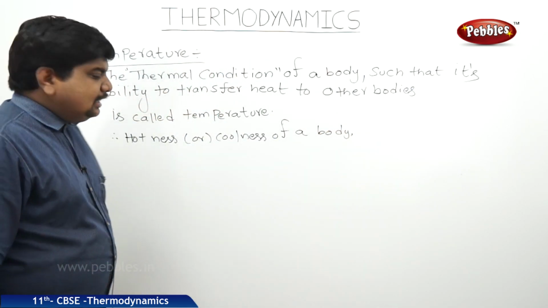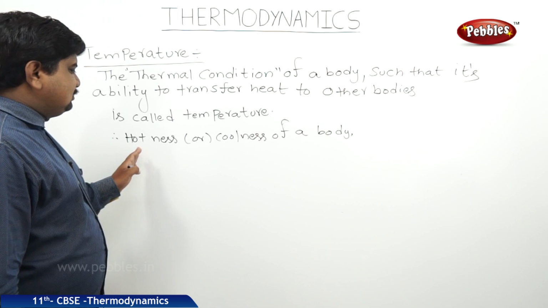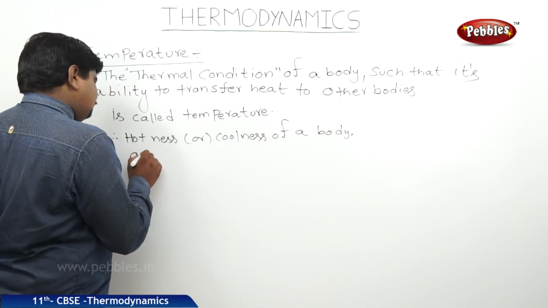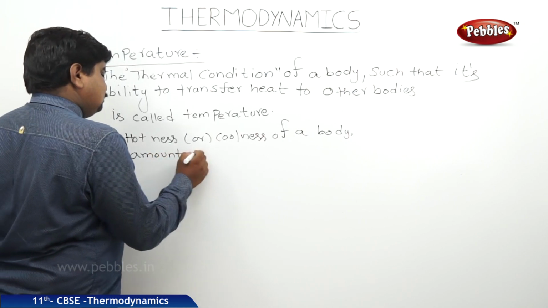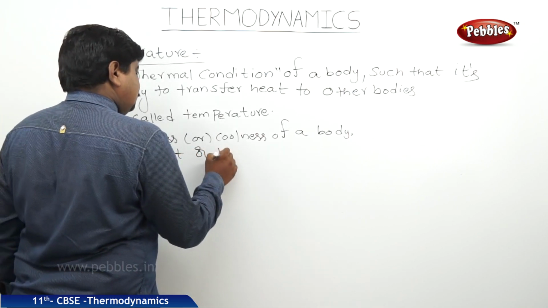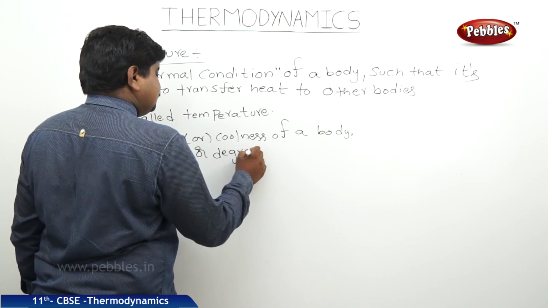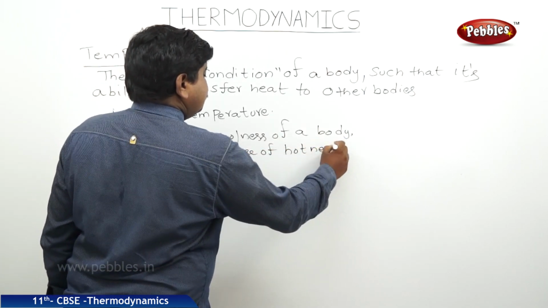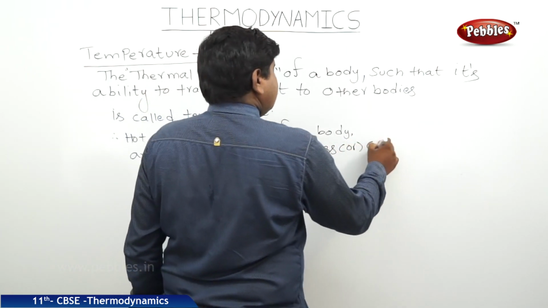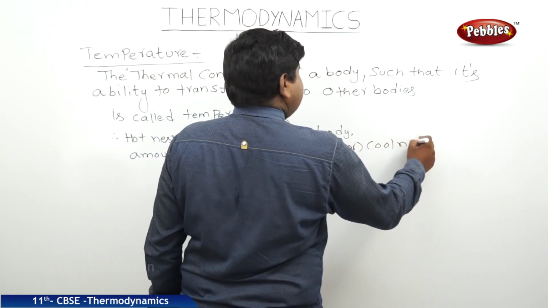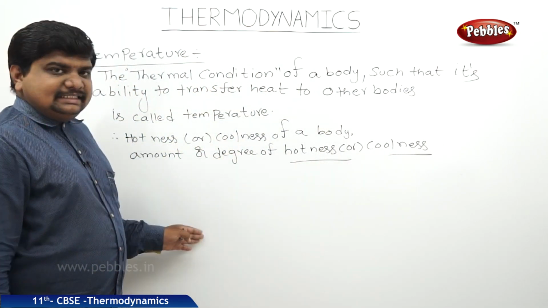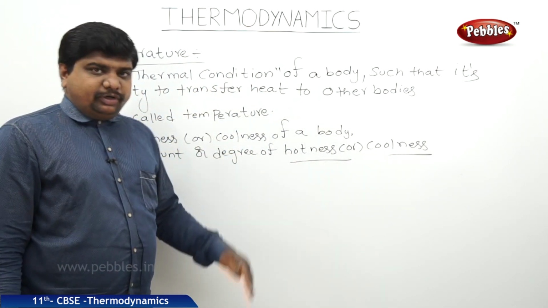It is also measured as hotness or coolness, and we can say this as the amount or degree of hotness or coolness. The degree is nothing but the numerical magnitude of the heat energy which is transferred from a hot body to a cool body.